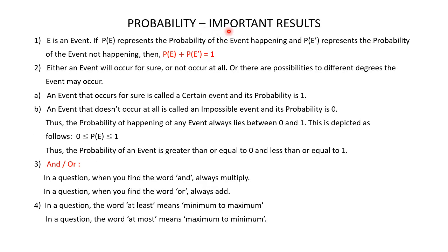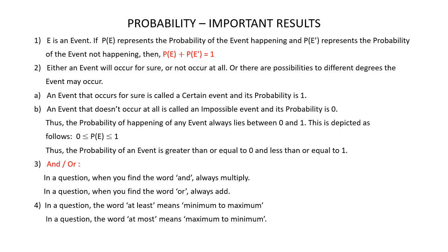Remember these important results which might help you while solving probability questions. Supposing E is an event. If P(E) represents the probability of the event happening and P(E') represents the probability of the event not happening, then P(E) plus P(E') is always equal to 1.